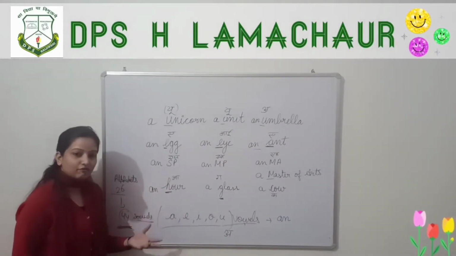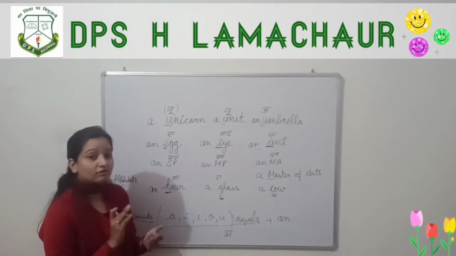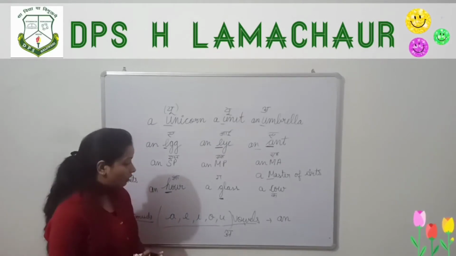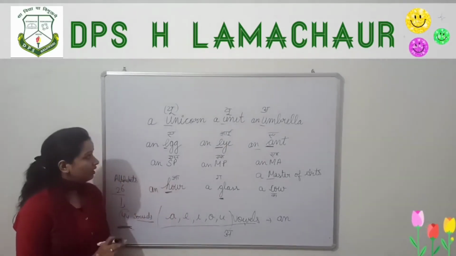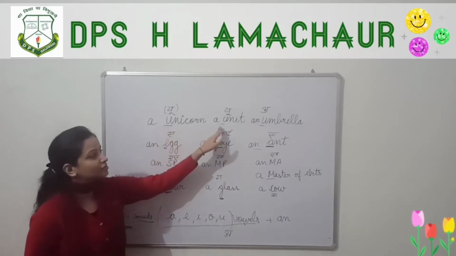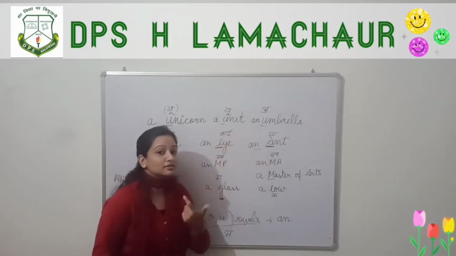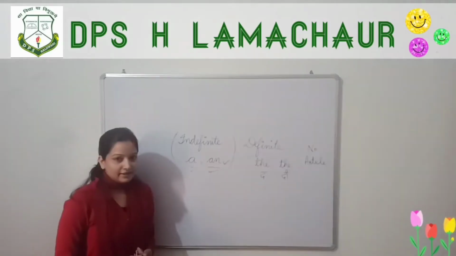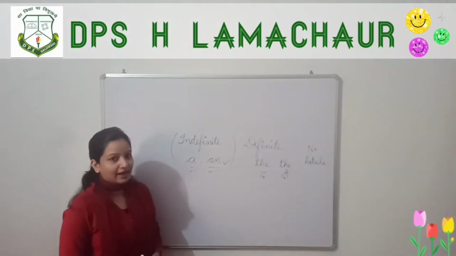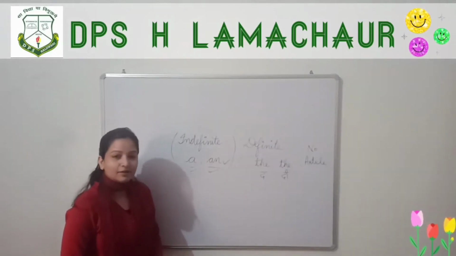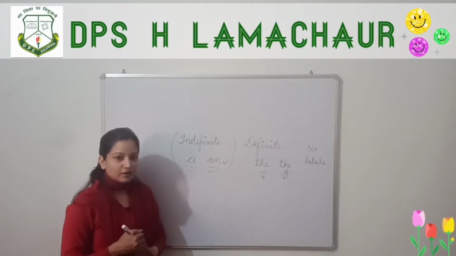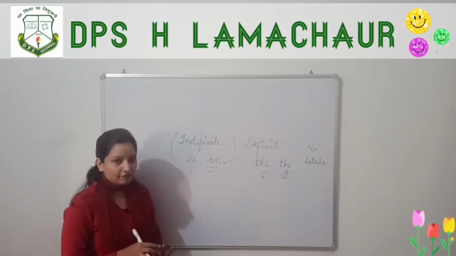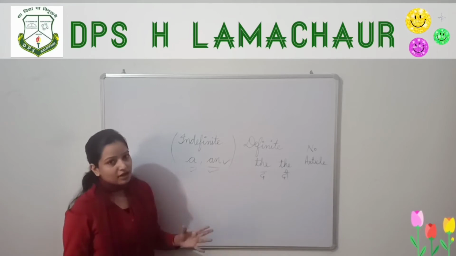We always check for the sound of vowels. We never check the first alphabet; we check the sound of the words. Dear kids, we have discussed that there are 5 vowels, A, E, I, O, U, and those 5 vowels have 20 different sounds.